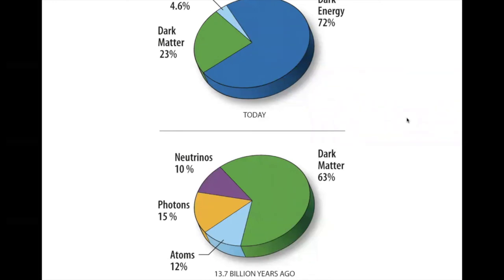We have that 72% of the density of the universe is dark energy, 23% is dark matter, and the rest of it is atoms. Here you have a slice of the non-dark energy component. You have dark matter being then 63%, atoms about 12%, photons 15%, and neutrinos about 10%. It's disconcerting that the visible matter is so small. The matter that is luminous, the one that we can measure.